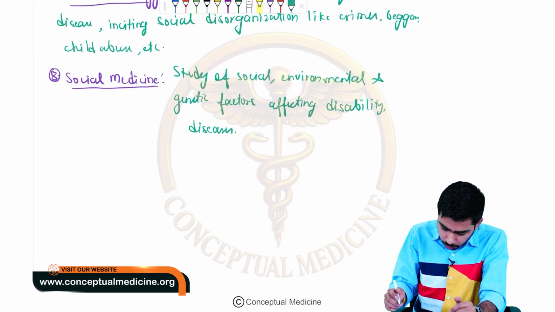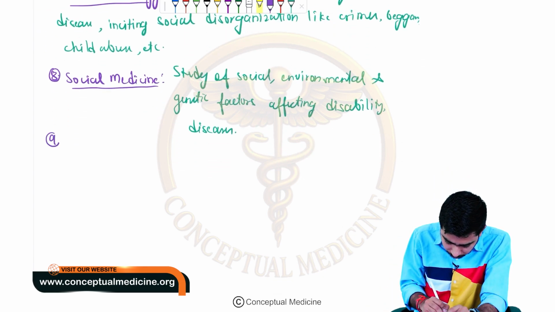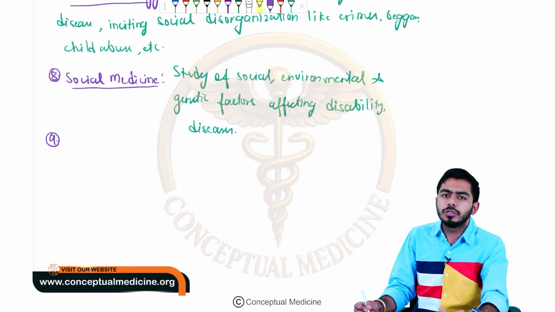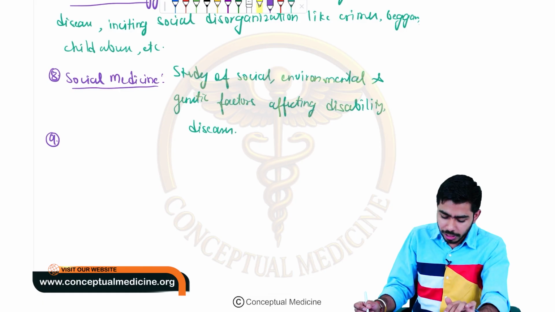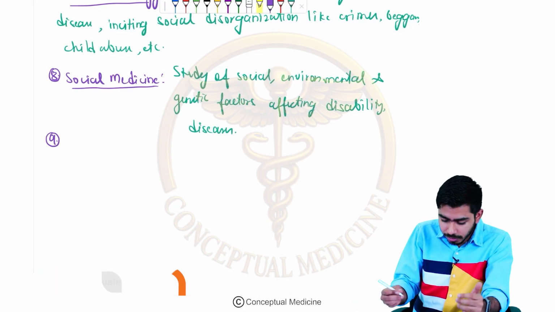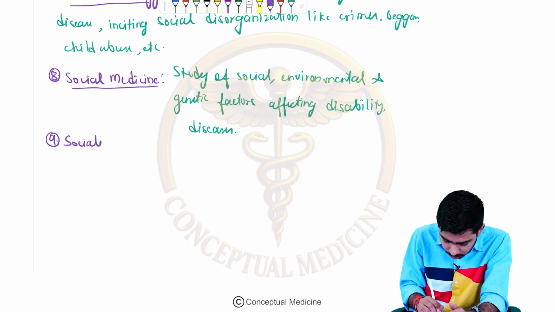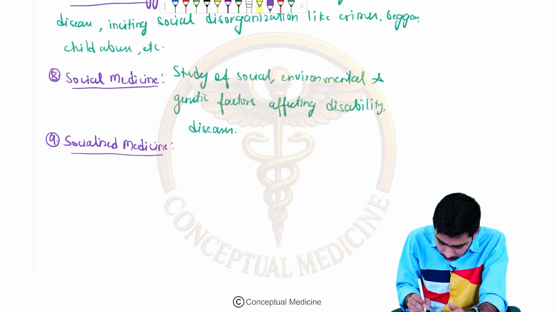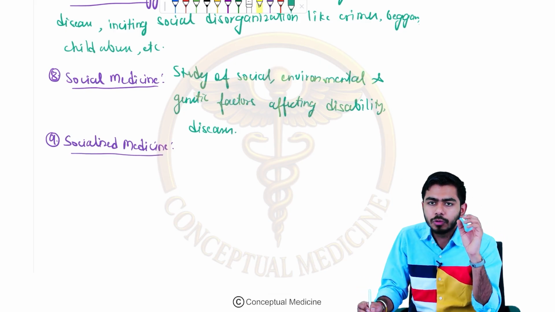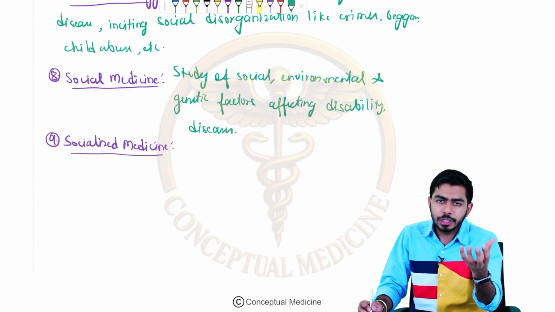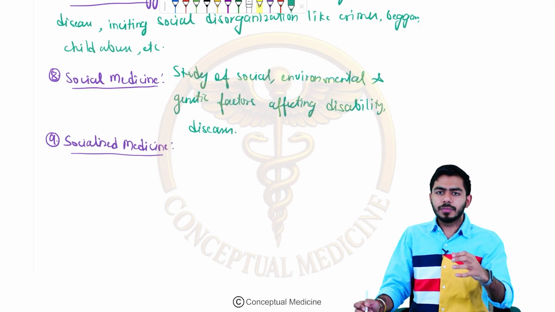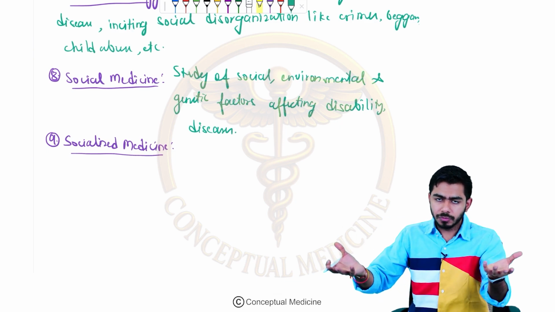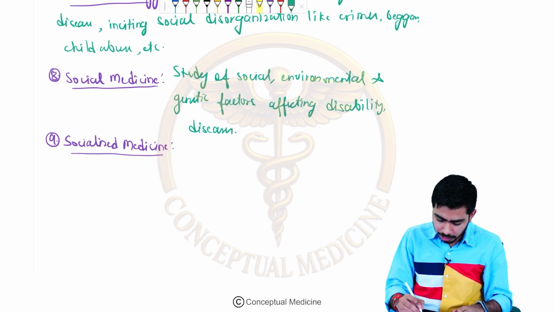Now we shall be talking about one more important term. We have talked about social psychology, social medicine, and social pathology. Now I'm talking about the term called socialized medicine, right? Social medicine, then socialized medicine. So let's try to understand the difference between these two terms, right? So socialized medicine, guys, is basically the provision of medical service and education by the state. I mean, the state is actually providing medical education to the people, for the children living in the society or the community, right? So that is the thing over here.